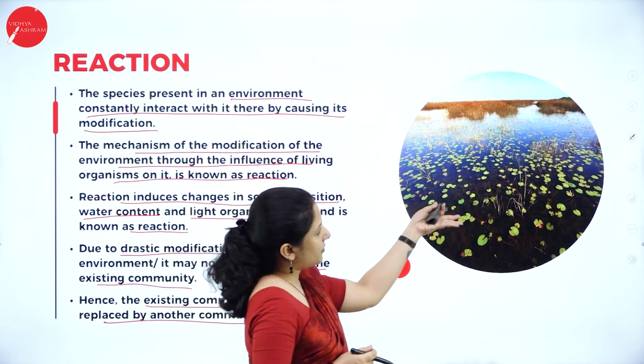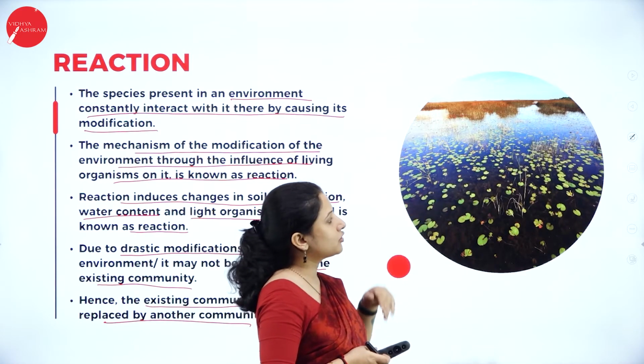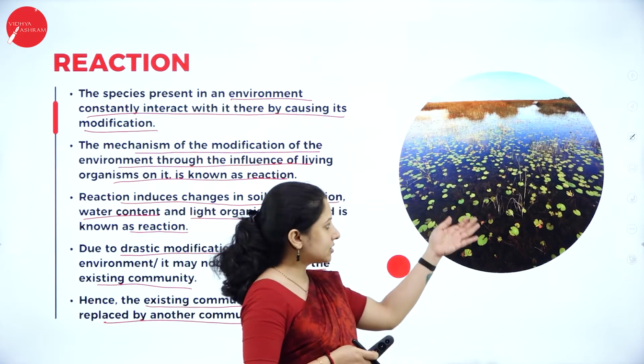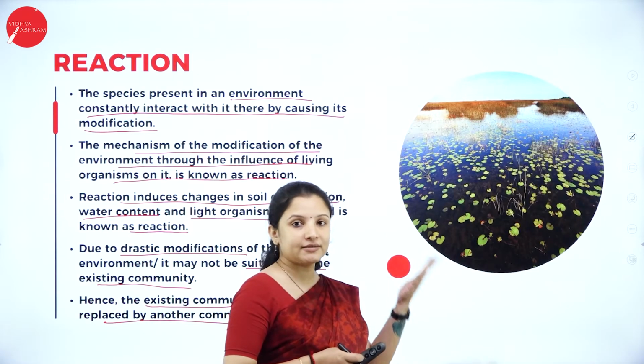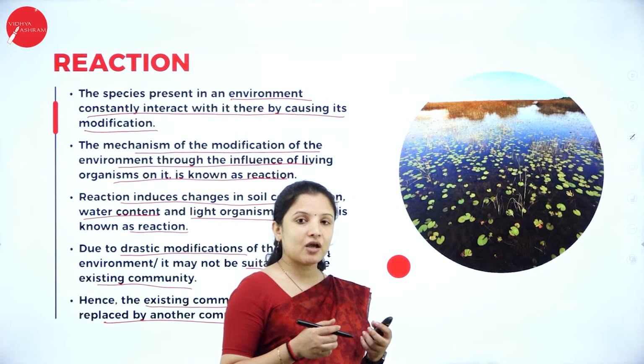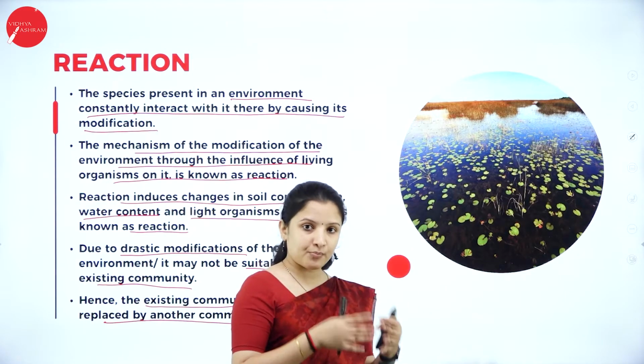Say for example, here I have taken the pond. In a pond, you can see how many lotuses there are, right? These lotuses, as the years increase, will increase in number. And when they die and decay, what will happen? They'll add to the sediment or the soil content in the pond or the lake.